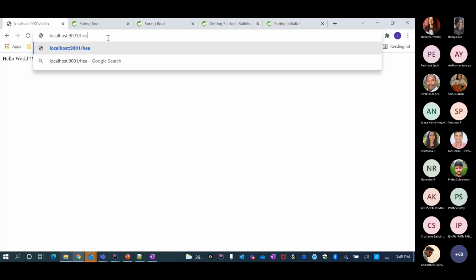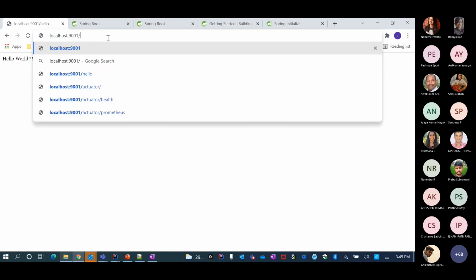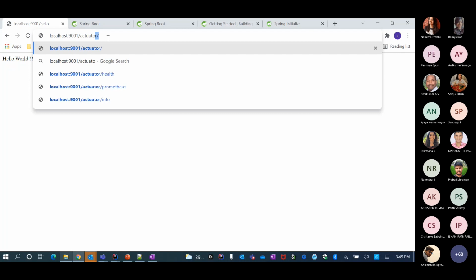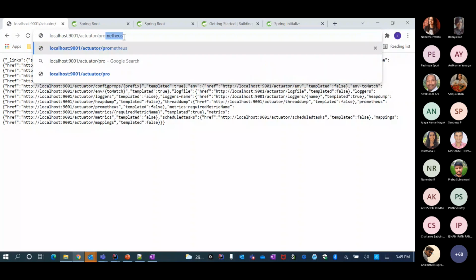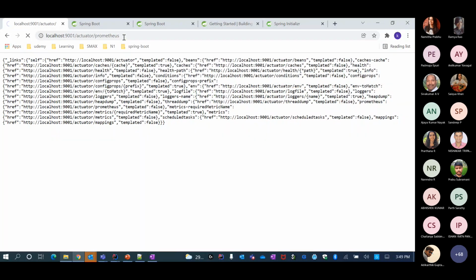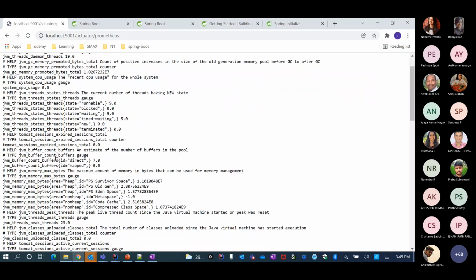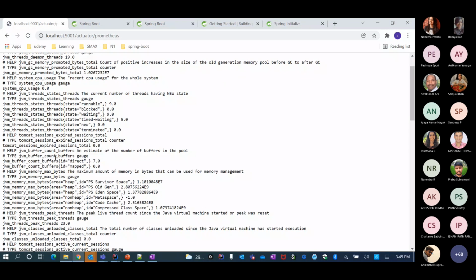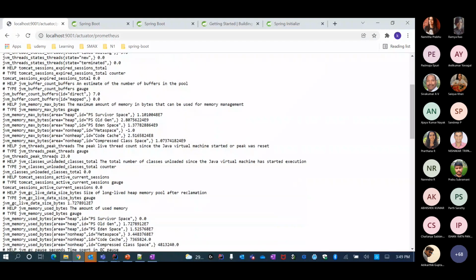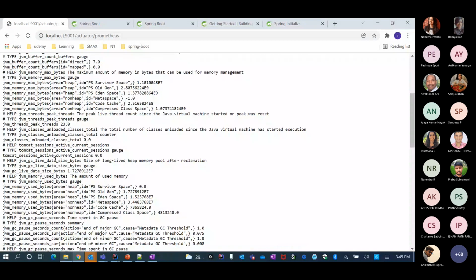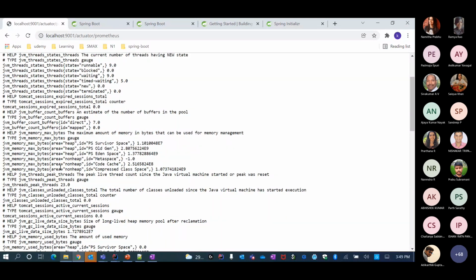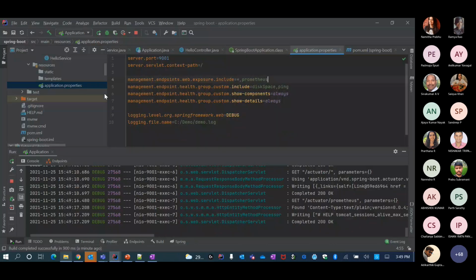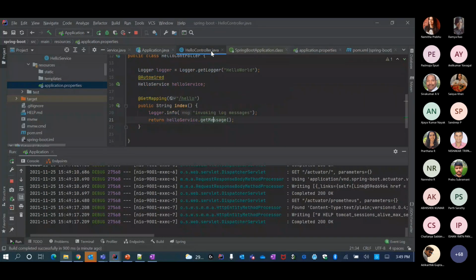Yeah, and then say actuator, and say Prometheus. You see all the Prometheus, I mean, all the JMX metrics that are coming out. Basically metrics related to your threads and thread states, right? And then I played around with this and tried to introduce my own.